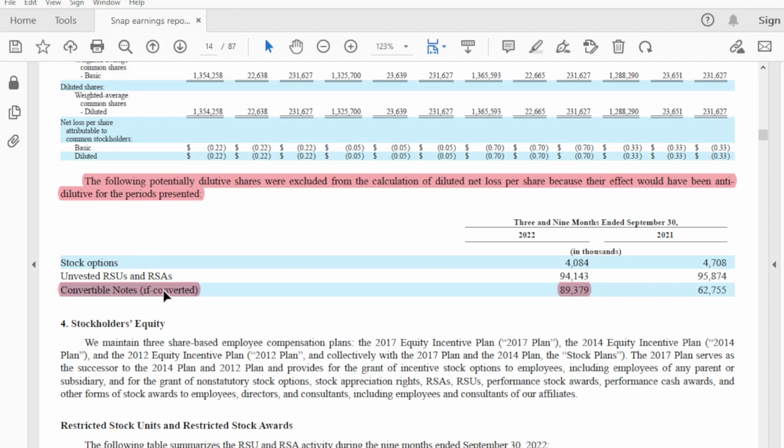It says convertible notes, if converted, 89,379. Now this is in thousands, so this is actually 89,379,000. So of course they are not going to convert, like I said before. So this was left out of the diluted earnings per share figure. These were not considered dilutive shares.